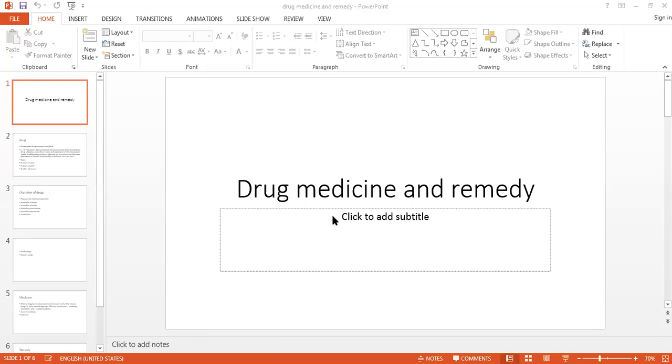Today we will take a small chapter, that is drug, medicine and remedy. We have completed vehicles, a very big chapter, plus we have completed external application, that is again a larger chapter. So today we will take a small chapter, that is drug, medicine and remedy.